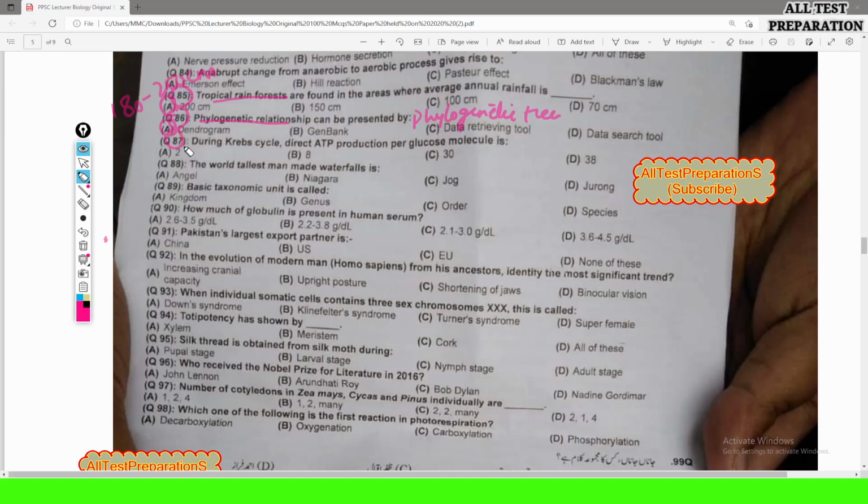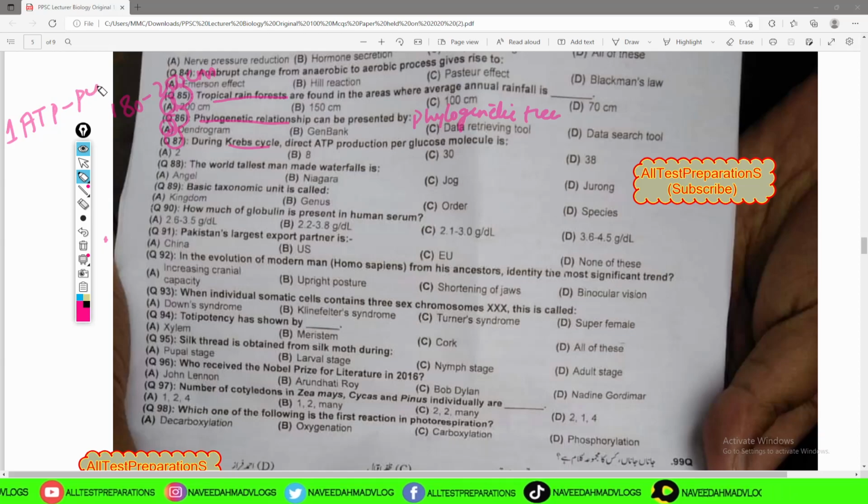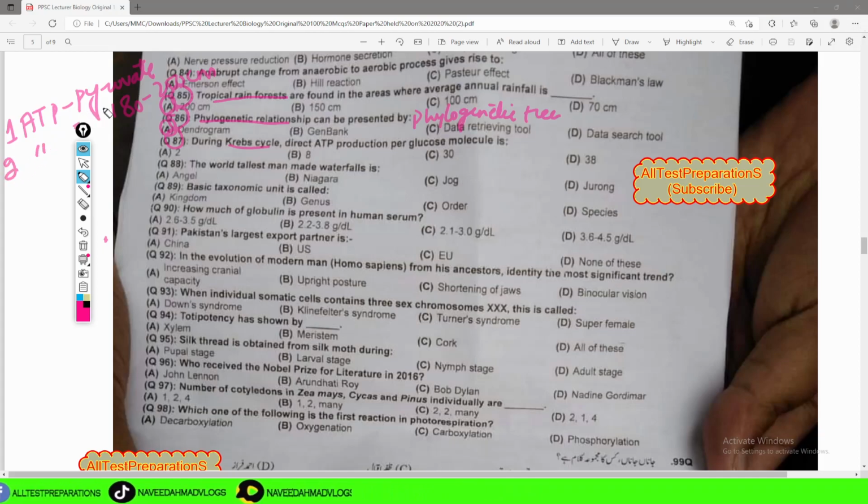MCQ number 87 is: during Krebs cycle, direct ATP production per glucose molecule is. Krebs cycle is the second step of aerobic respiration which takes place inside mitochondria. During Krebs cycle, 1 ATP is formed for 1 molecule of pyruvate. As there are 2 molecules of pyruvate formed, so 2 ATP for 2 molecules of pyruvate. So there are 2 ATP molecules formed directly during Krebs cycle.